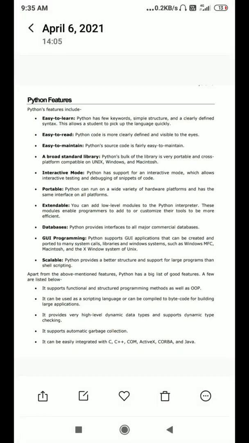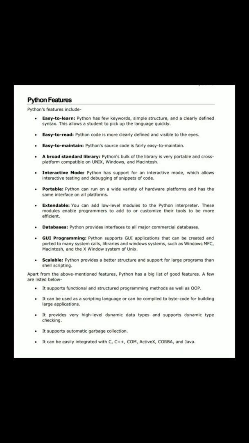The next one is easy to maintain. Why? Because it has source code that is highly readable and easy to maintain. And next, it has different types of library functions. We can include these libraries while writing source code in the Python language. That's why it has a feature called standard library functions. And the next one is the interactive mode.